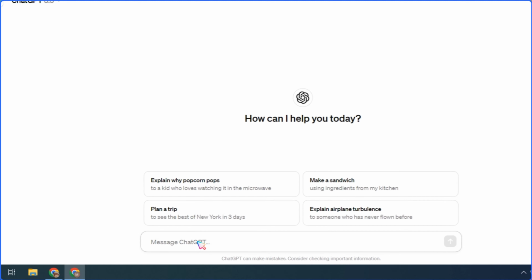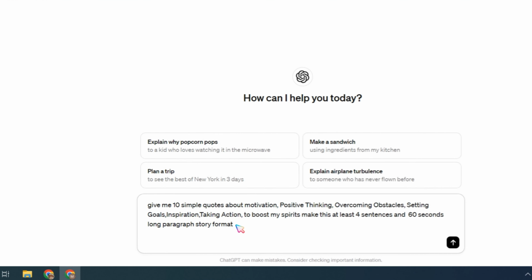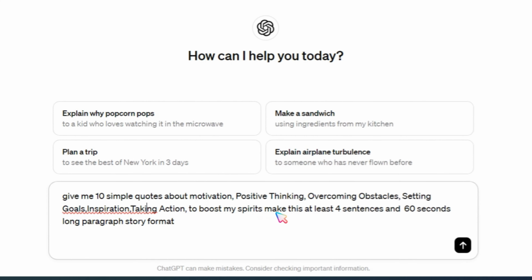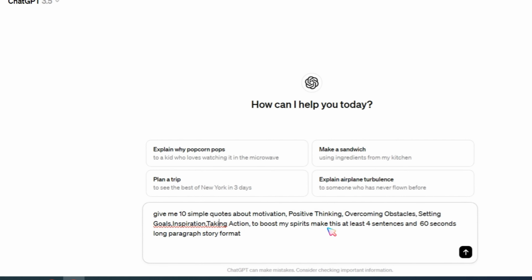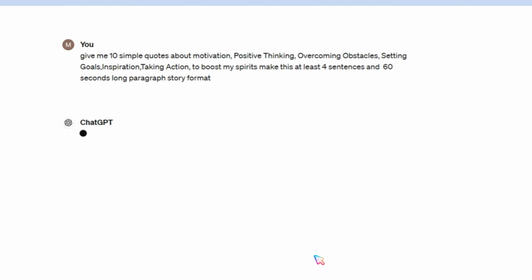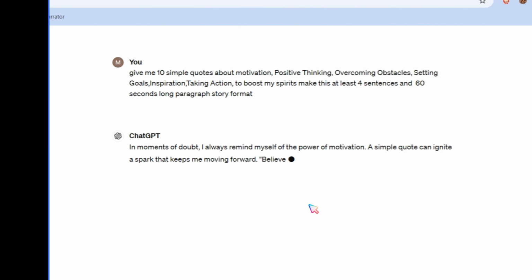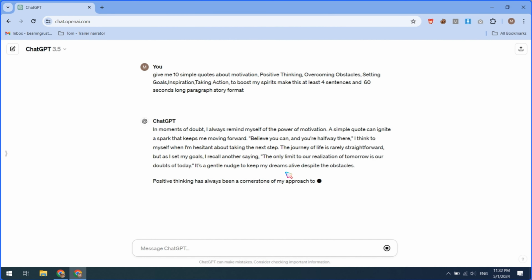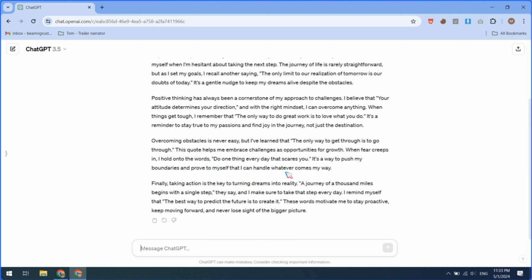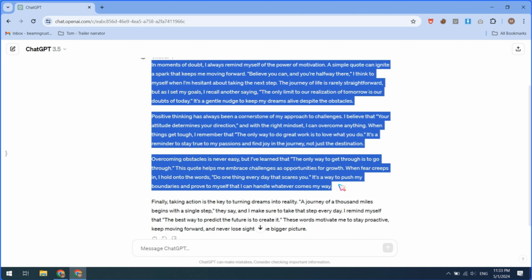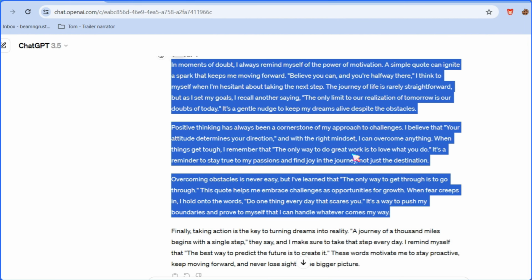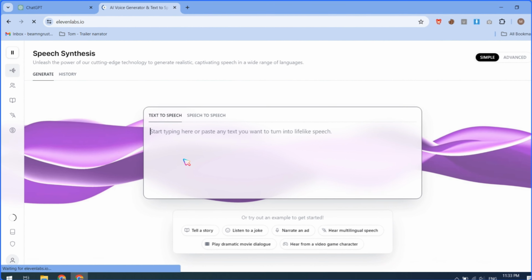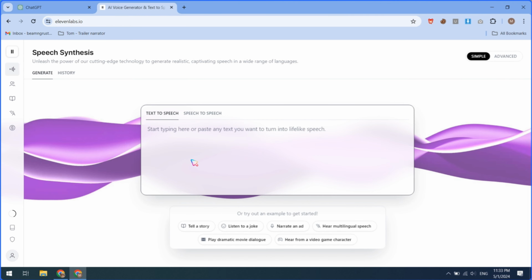First, open ChatGPT and paste this prompt. I will share this prompt in the video description. You can generate quotes from ChatGPT without any prompt. But with this prompt, we will generate a story-type script. This will create more engaging short videos for TikTok. After generating the script, copy it, making sure it's at least 1 minute long so you can earn money from TikTok. Next, open ElevenLabs, then go to Voice and Voice Library.